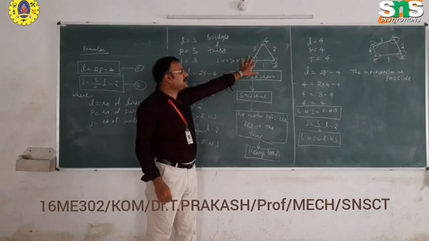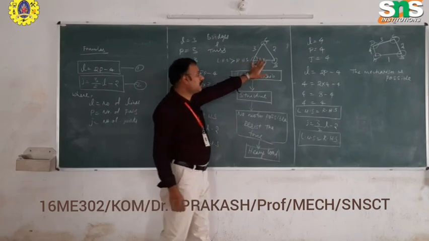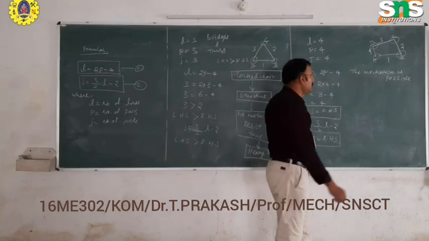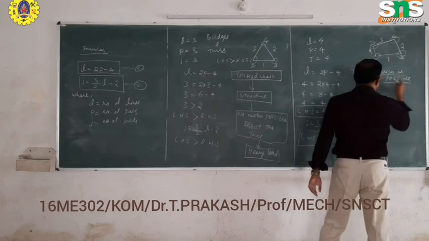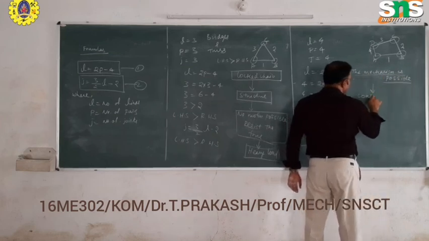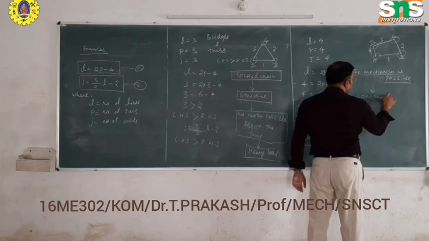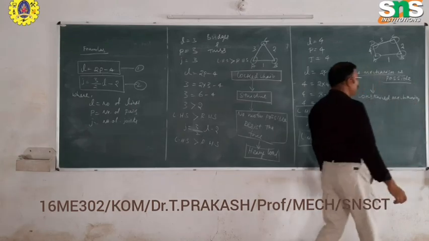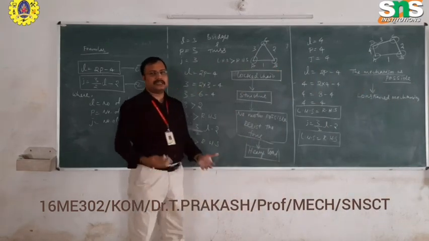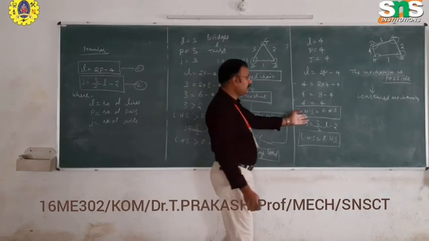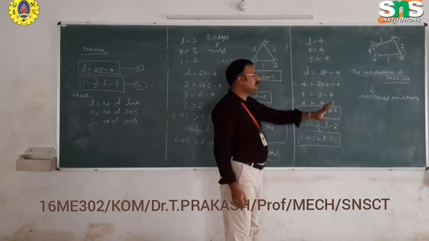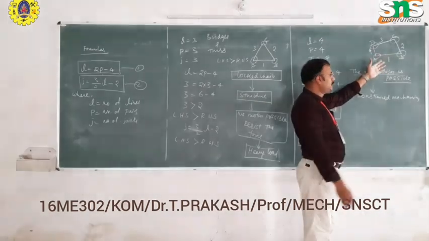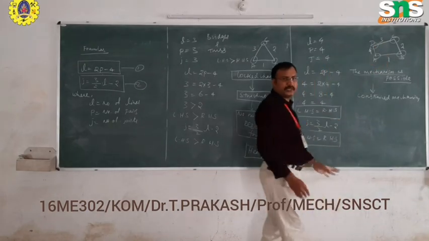In our triangle section, the motion transmission is not possible. It is called a structure. When the motion transmission is possible, the mechanism is possible, and it is called a constrained mechanism. A constrained mechanism is one where the left hand side is equal to the right hand side and the mechanism is possible. If we give input to any one link, there will be output in the other link. When there is an input, there will be an output of the same nature.